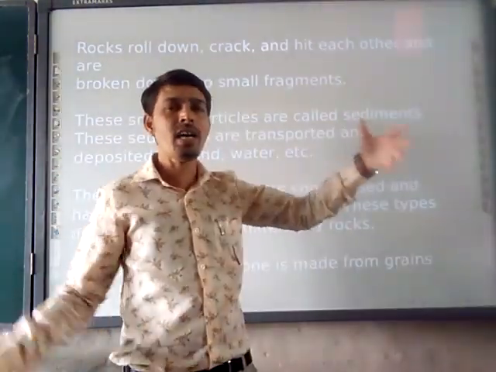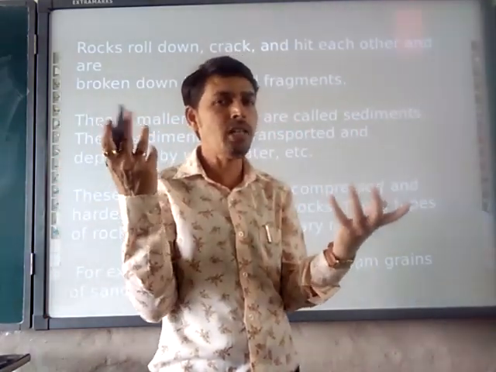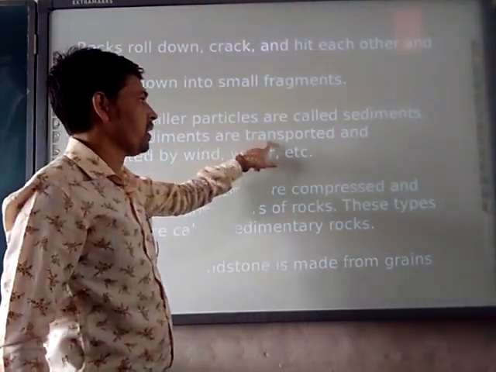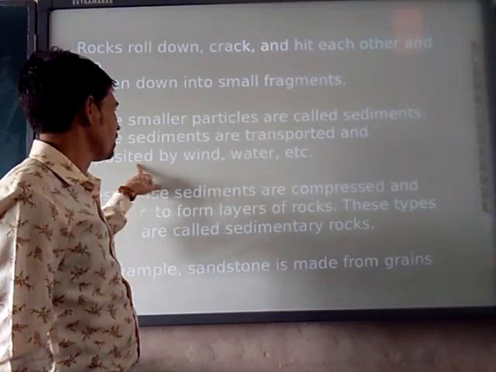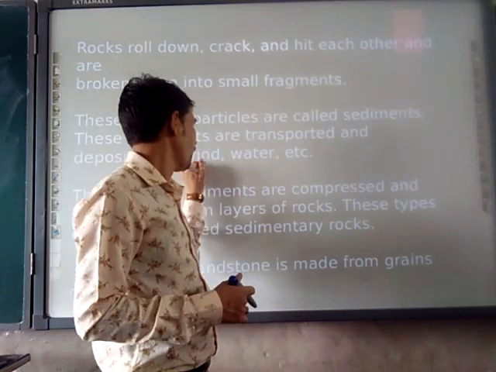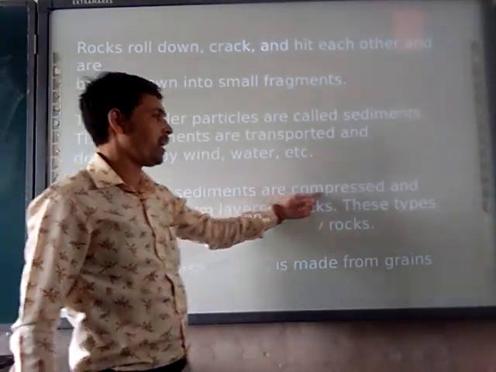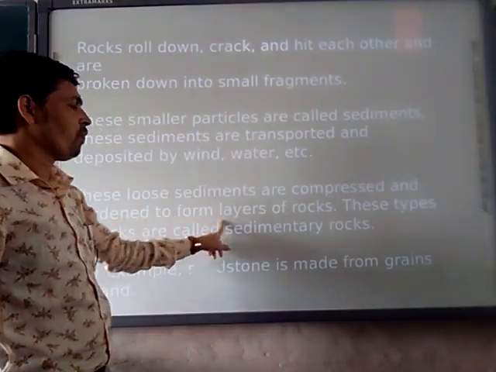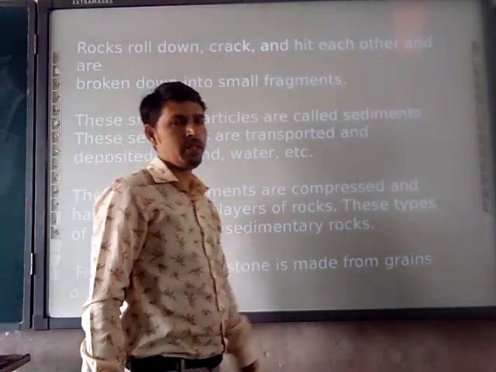Then these sediments combine with each other and form which rock? Sedimentary rocks. These sediments are transported and deposited by the wind and by the water, when the water washes them away and the wind blows them. These loose sediments are compressed and hardened to form layers of rock. These types of rocks are called sedimentary rocks.